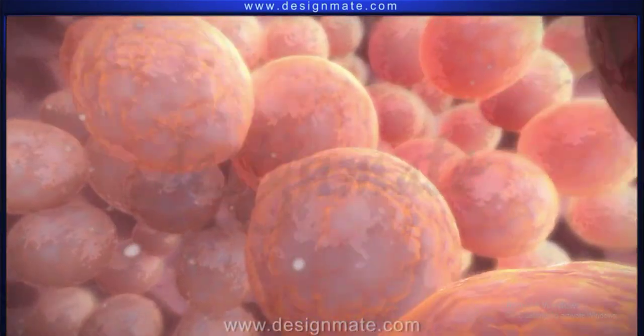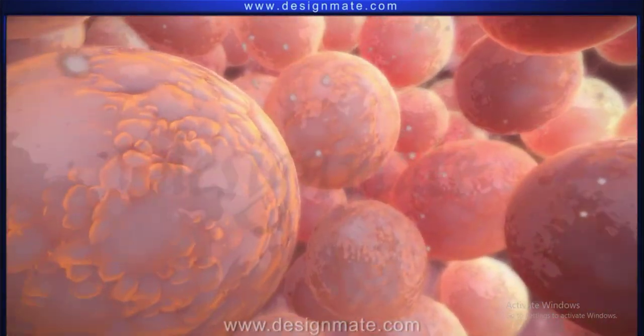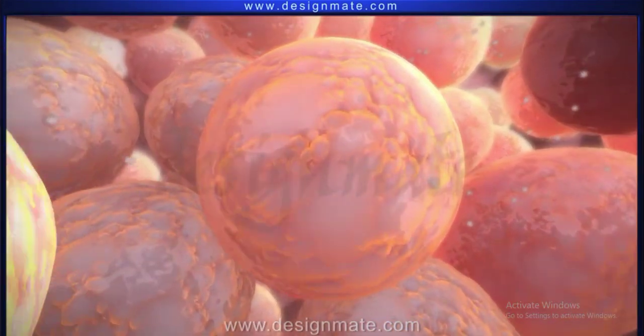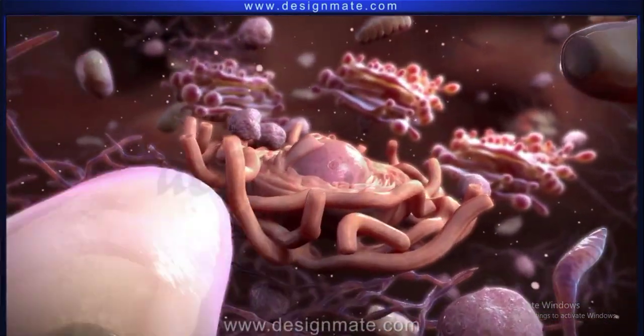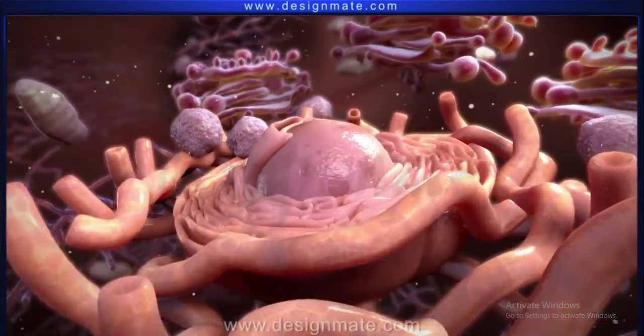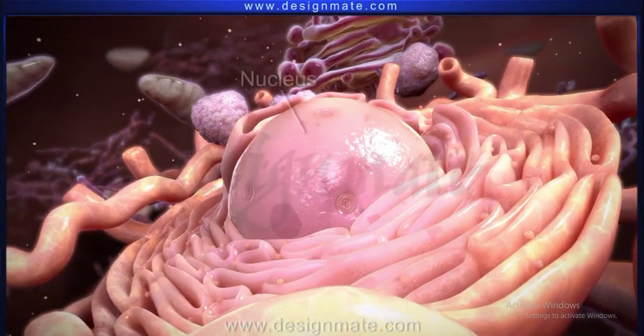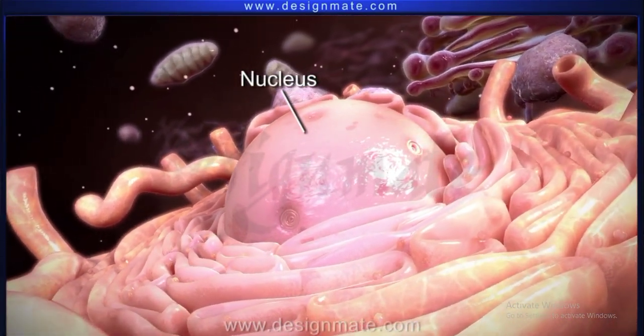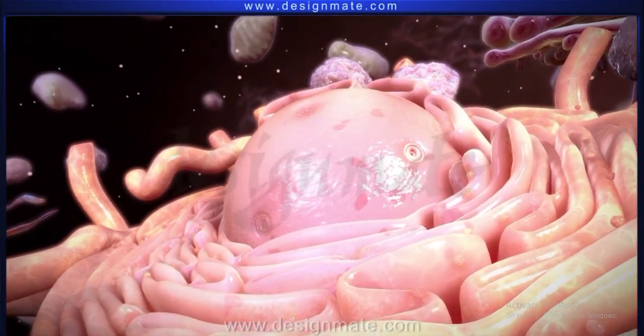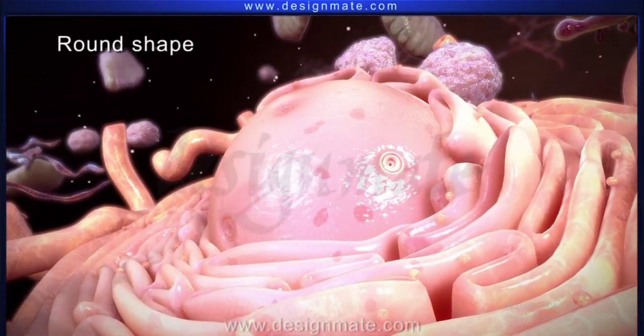To understand this process, let us take a closer look inside a cell which is about to undergo a mitotic division. It shows a conspicuous nucleus. Each cell possesses a single nucleus. Usually, the nucleus is round in shape.